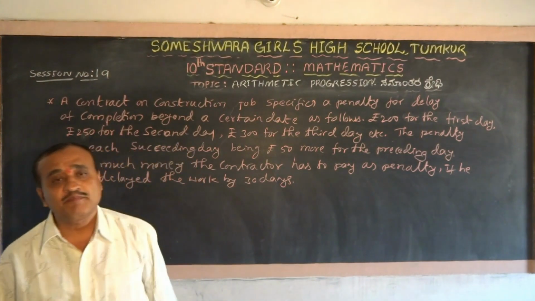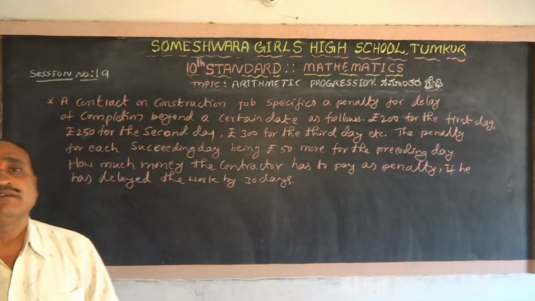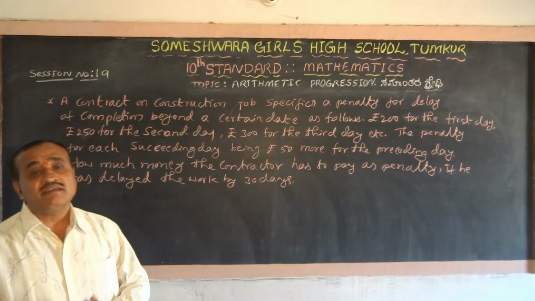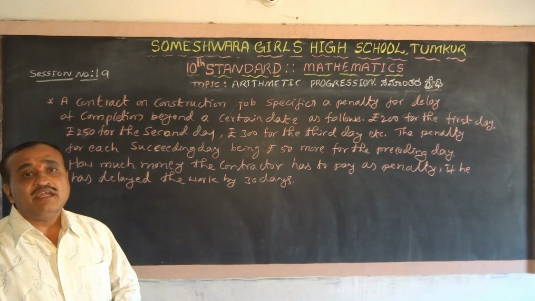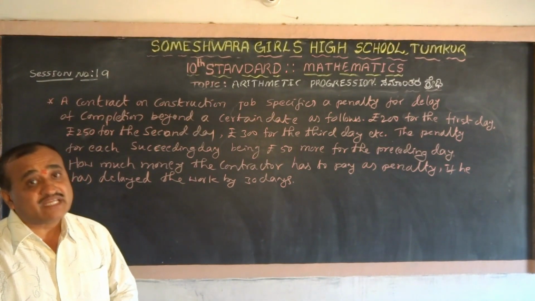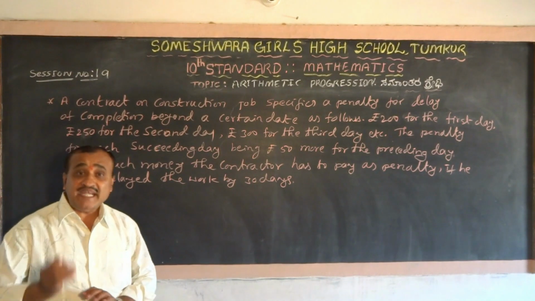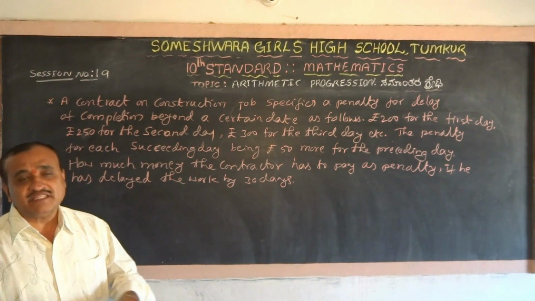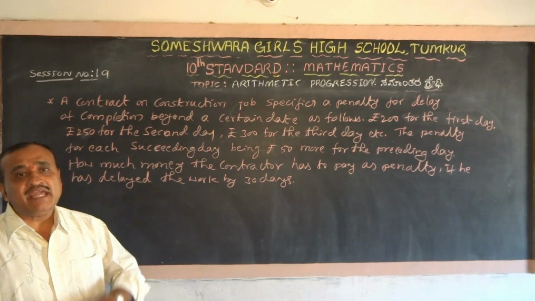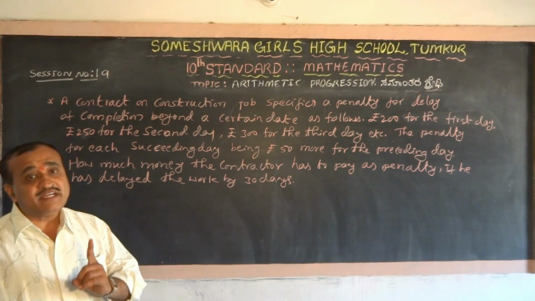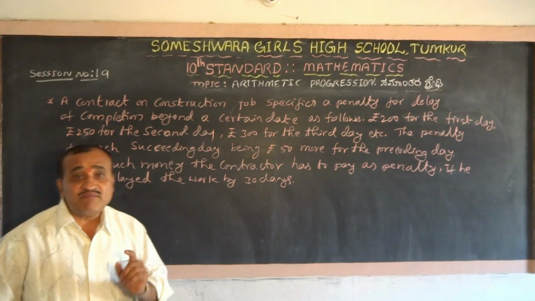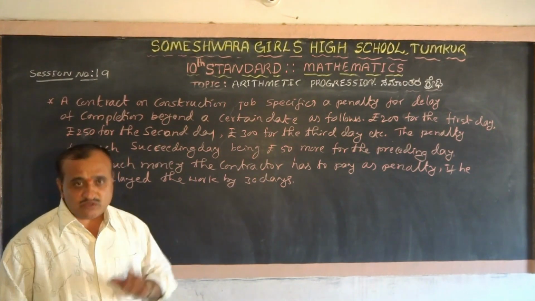What is the meaning? There is a construction. In that construction, if a contractor delays to complete the work, he has to pay a penalty. If he delays by the first day, that is very important, for the first day it is rupees 200.